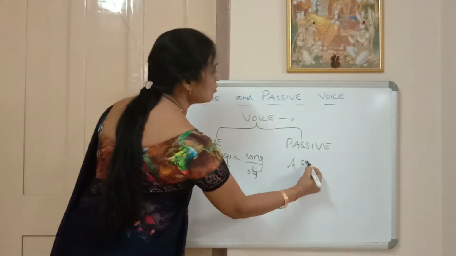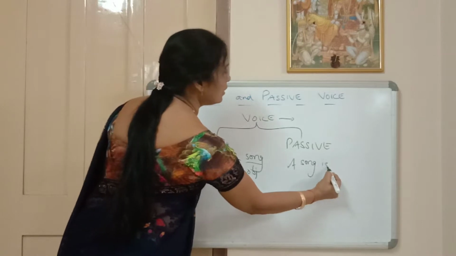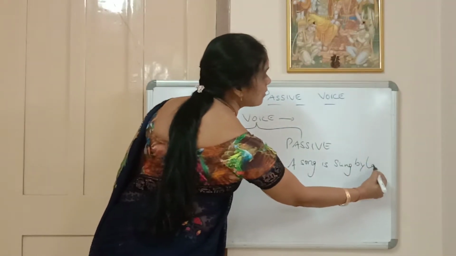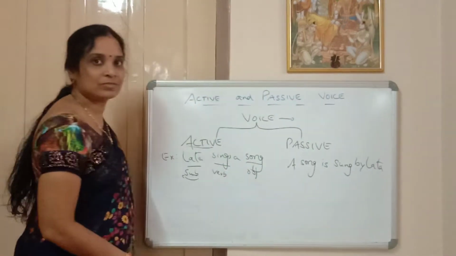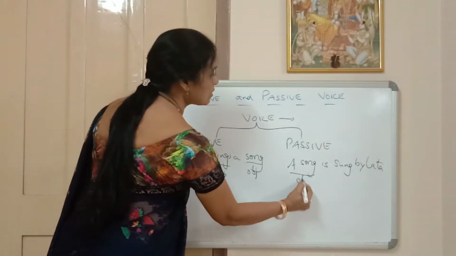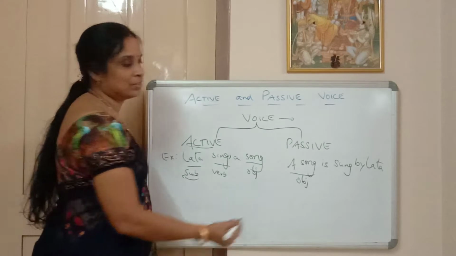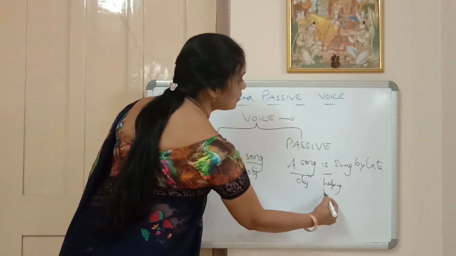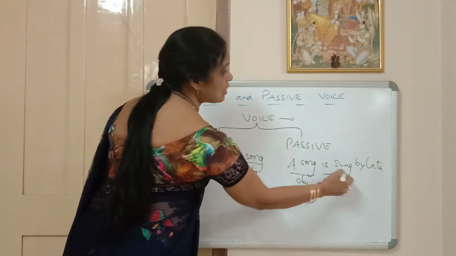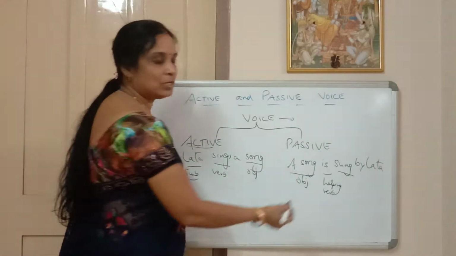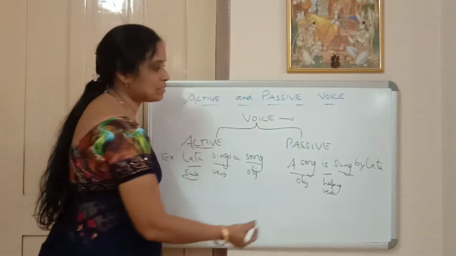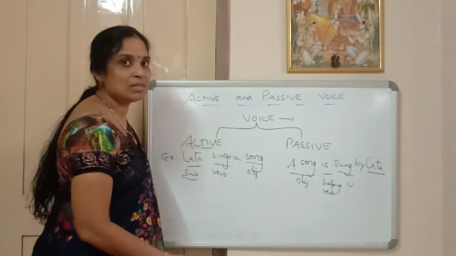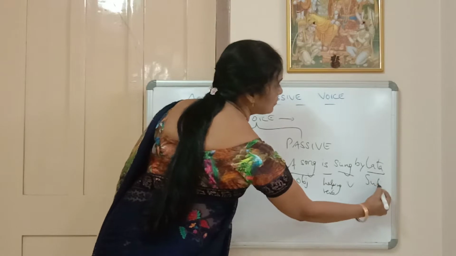A song is sung by Lata. So a song is object, is helping verb, sung is the main verb we changed into past participle, and Lata subject.